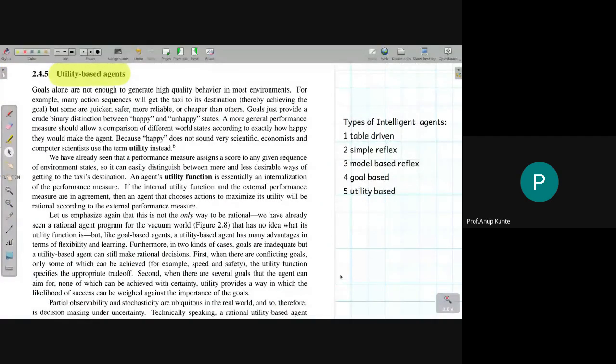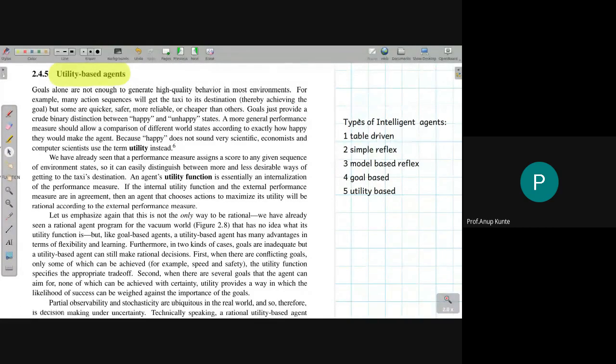The five different types of agent programs, although we refer to them as types of intelligent agents, are really about how the implementation of the agent function can be arrived at. So there could be five different ways that we have talked about so far.